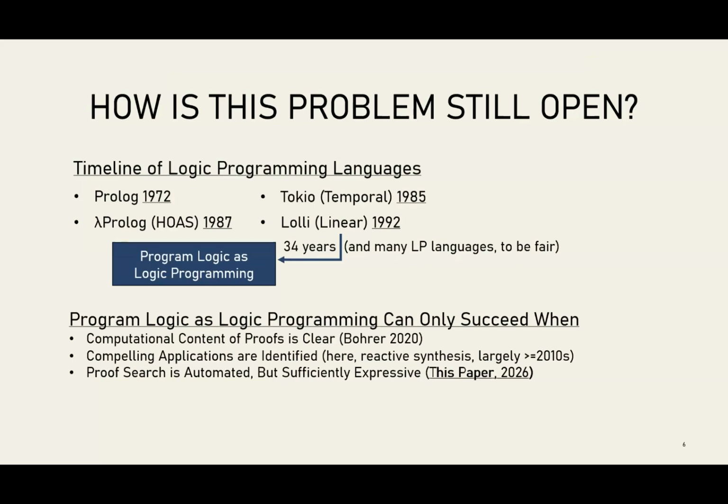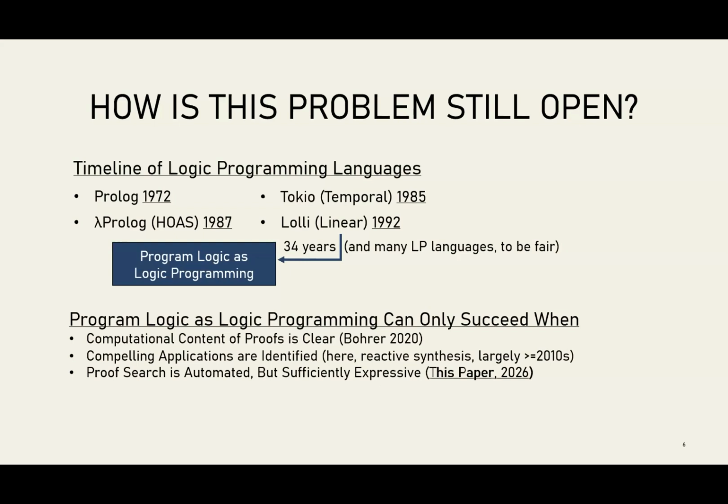So first, we need to have a clear picture of what the computational content of proofs will be. If we run a Prolog program, we know what kind of data that's giving us back, what kind of computation it's doing. We need the same story for program logic. And I might not be the only person that studied this, but some of my work about 6 years ago really helped build the foundation for the work I'm showing you today.